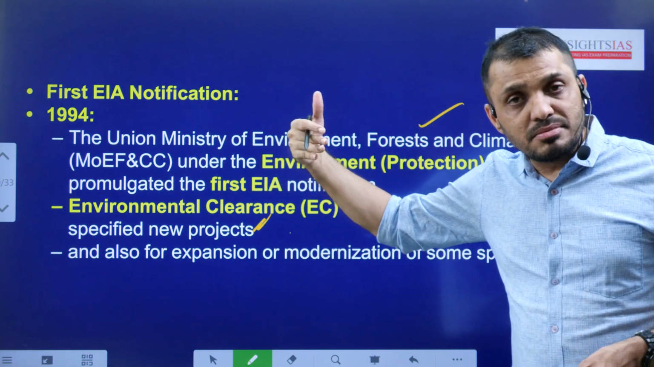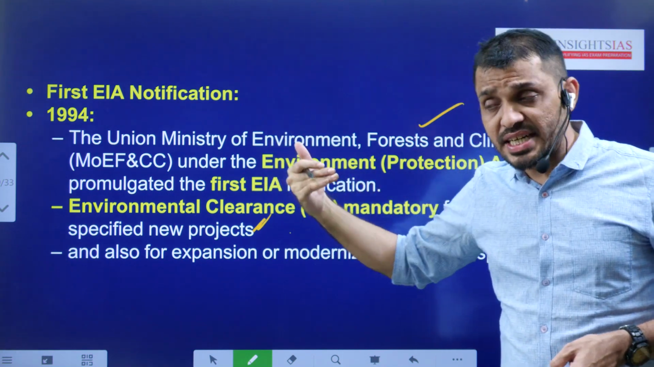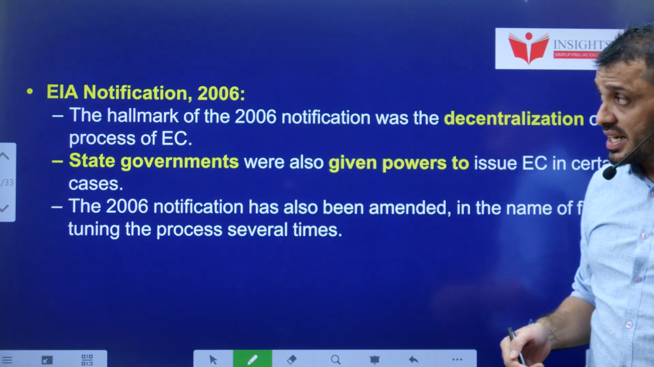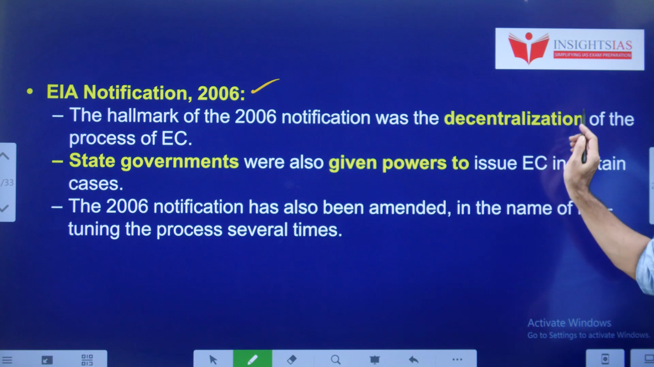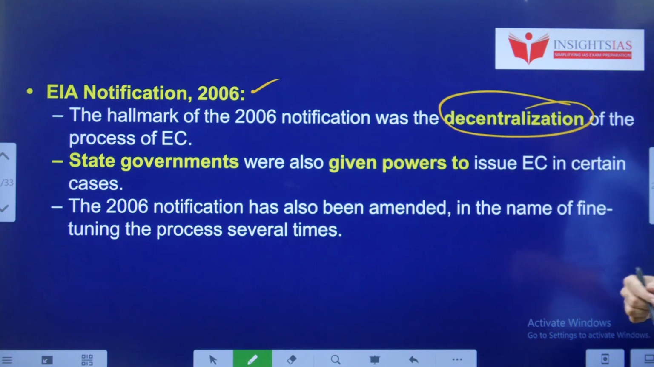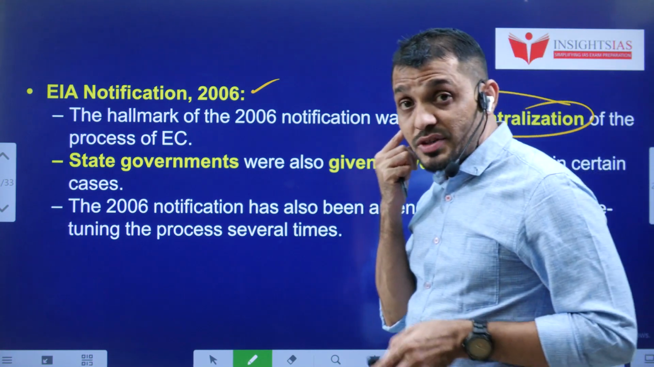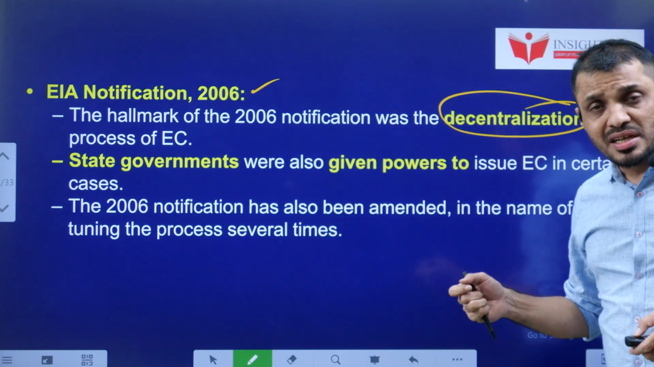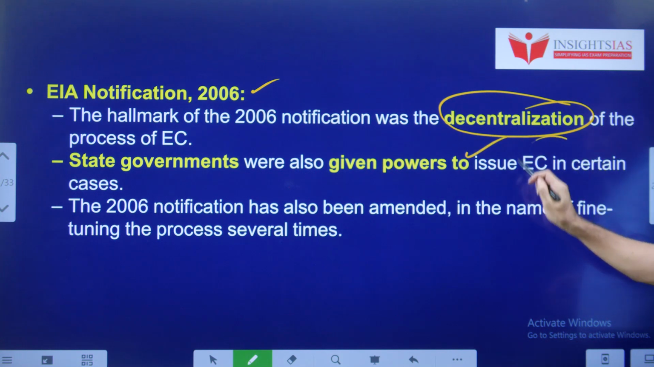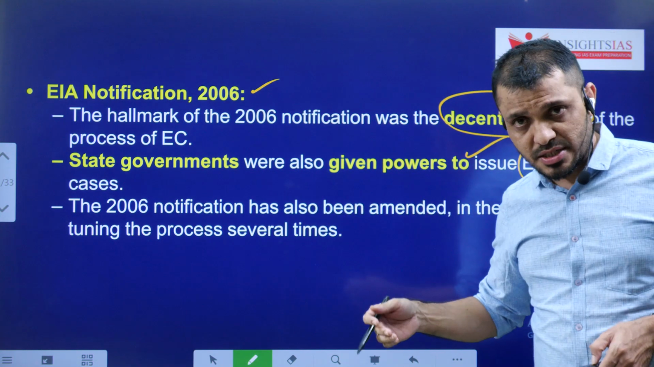Later, some challenges were identified in this act and they were rectified in the Environment Impact Assessment Notification 2006. This is about decentralization. Decentralization is one of the hallmarks of this EIA notification. State governments also can give environment clearance in certain cases.